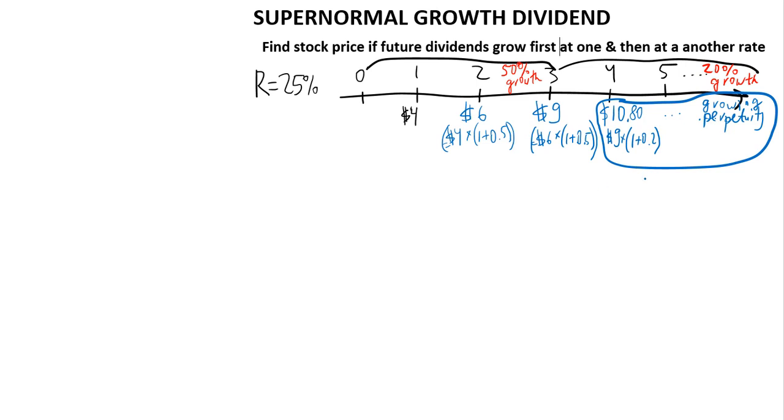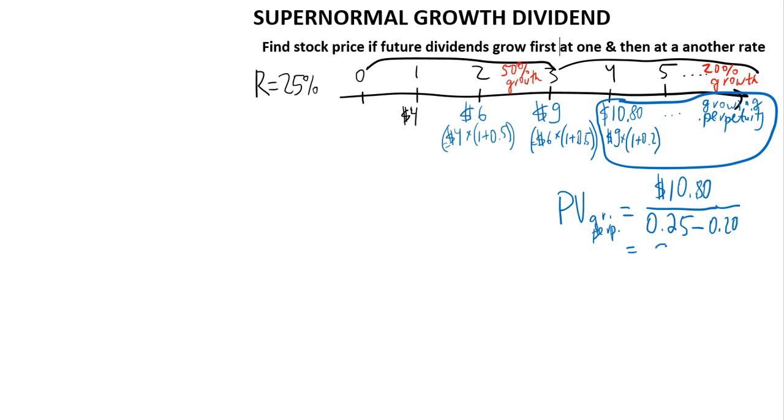Okay, if we use the present value of a growing perpetuity formula, then it tells us that we need to take $10.80 and divide by the interest rate, which is 25%, that's given, minus the growth rate of dividends, which is 20%.